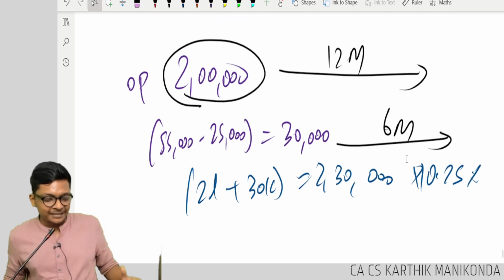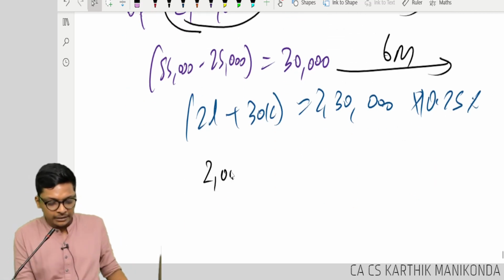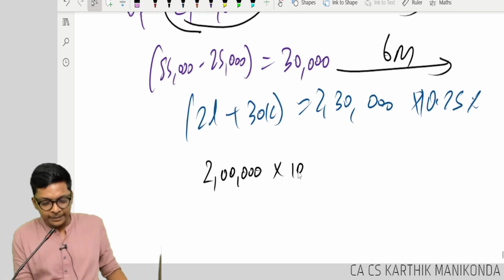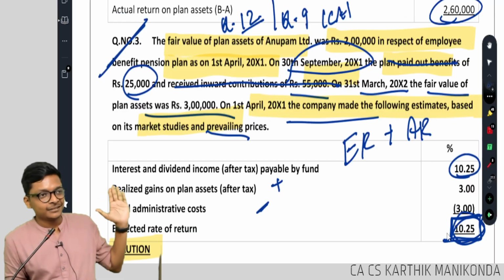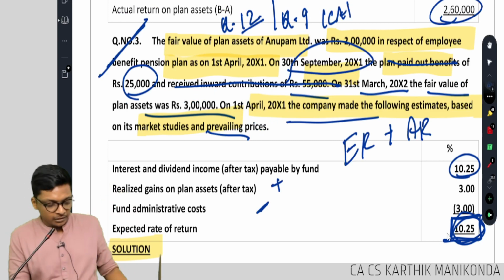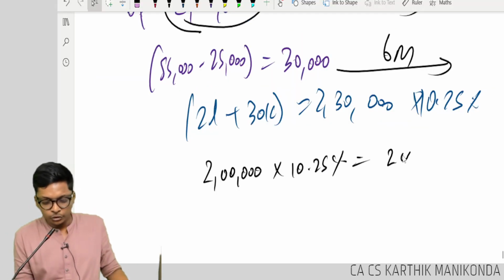So now you do the same thing guys. 2 lakhs into 10.25%. Why 10.25? He has given it. How much are you getting? 20,000.